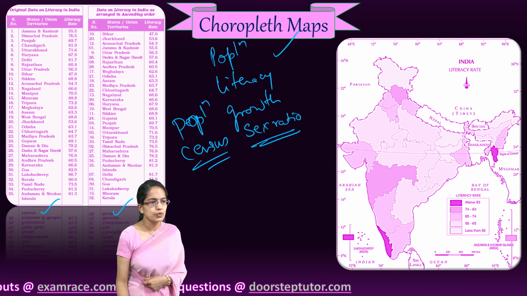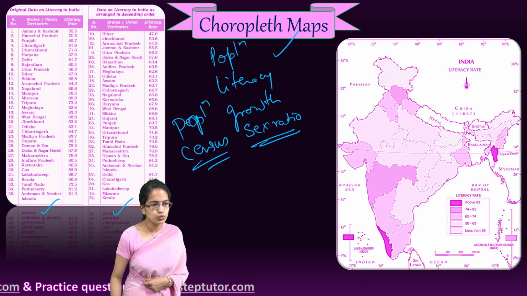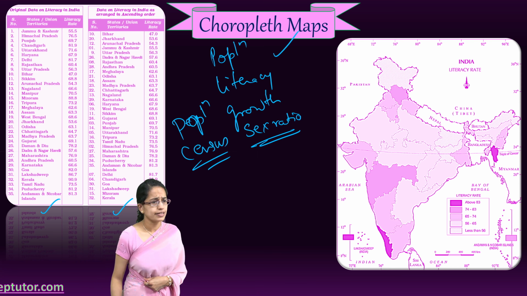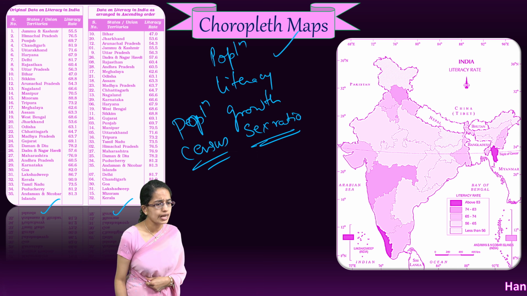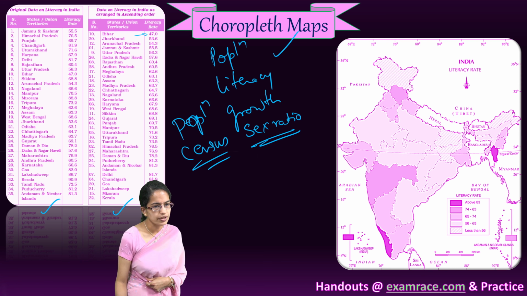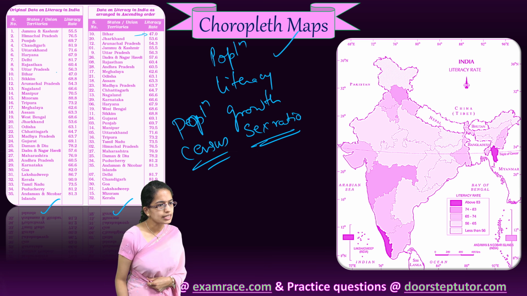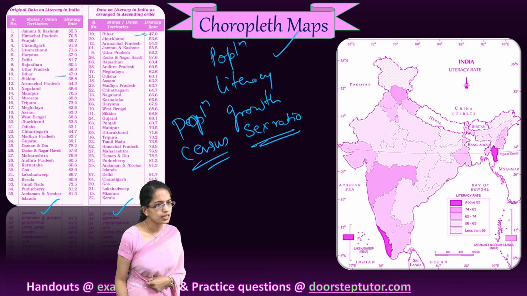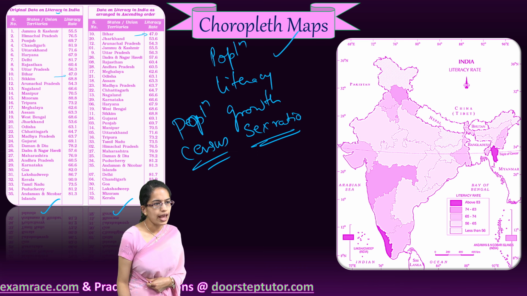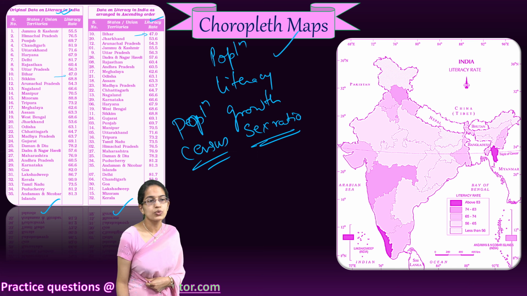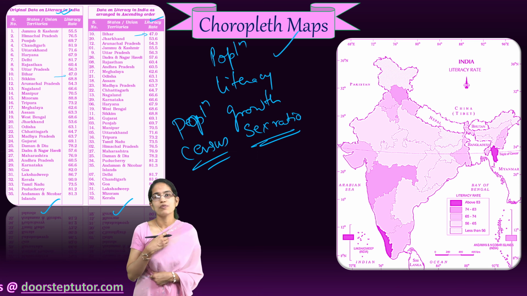What we again do is quickly go through the values and we see Kerala with a value of 90. On the other hand, we find the lowest value, which is in Bihar, 47. I believe that's the lowest value which we have. 47 again, that's Bihar here. Okay, so we have the original values here and we do it in ascending order. So that's a good way of doing it.